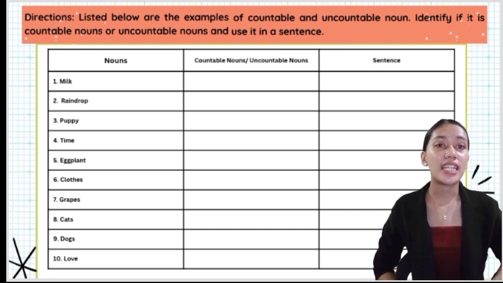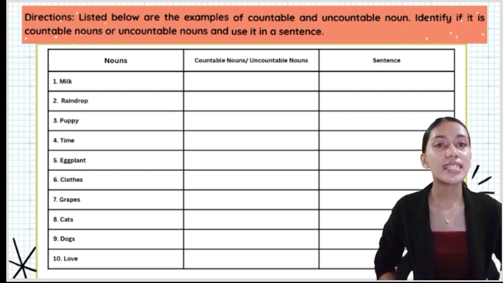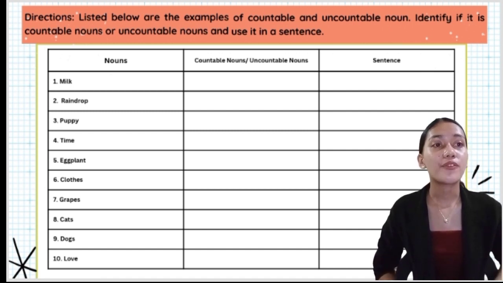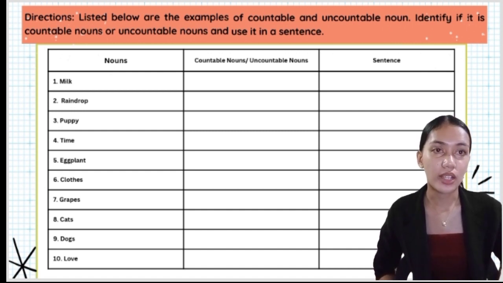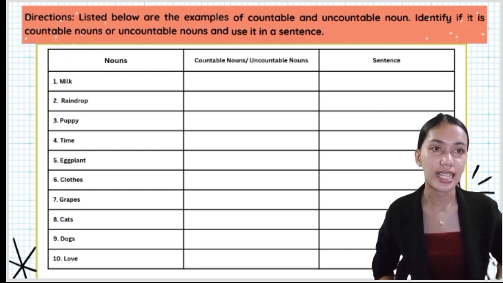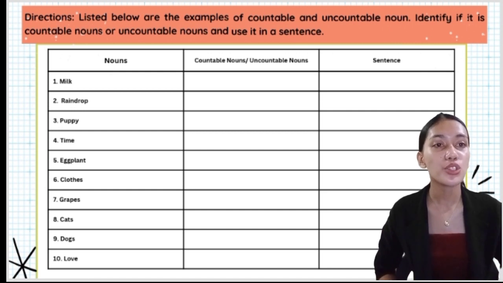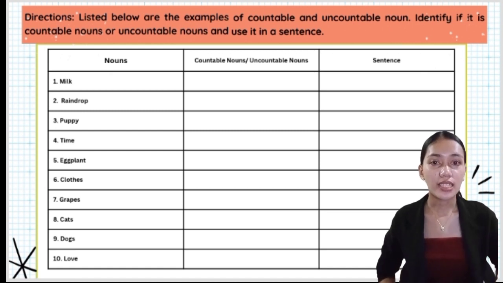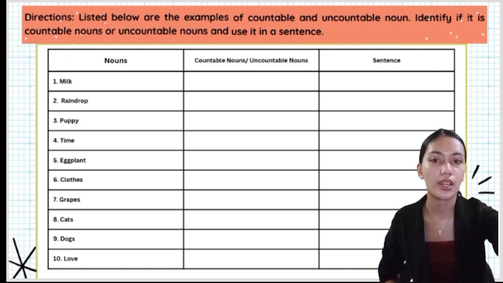For your last activity this morning, get a 1 whole sheet of paper. So listed on the first column of the box are examples of countable and uncountable noun. You're going to identify on the second column if the listed noun is a countable or uncountable noun. Then on the third column, you're going to use the noun in a sentence. I'll give you 10 minutes to work on the activity. Are you done answering? Pass your paper.